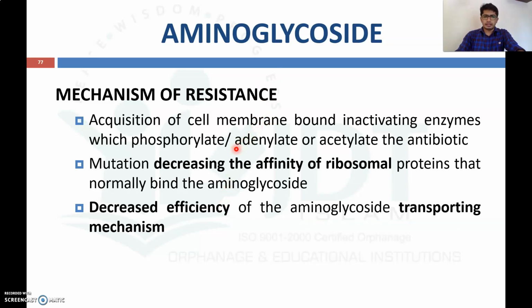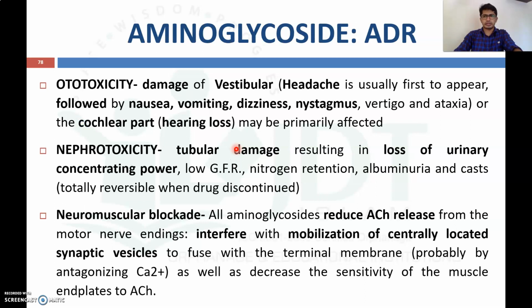Either the bacteria activate the inactivating enzymes, or they decrease the affinity of the ribosomal protein, or they decrease the efficacy of the transporting mechanism. So these three are the different mechanisms of resistance to aminoglycoside antibiotics.